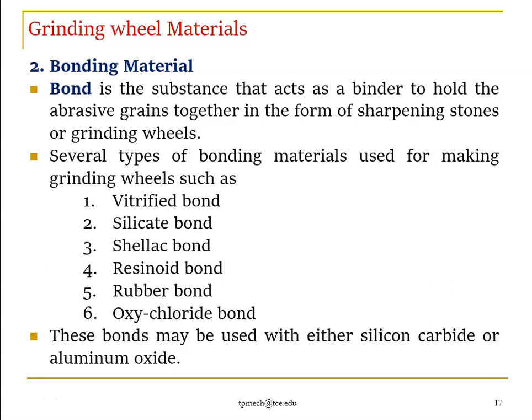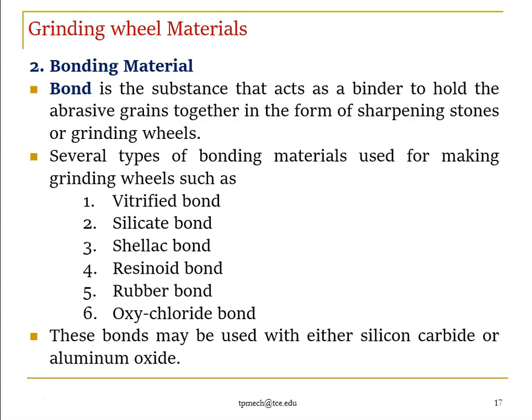It is used to bind or hold the abrasive grains together in the form of sharpening stones or grinding wheels. It is like making chapati: the powder-form atta is the abrasive particles, and assume that water is the binding material. Similarly, we have abrasive grains, so we add some bonding material to make the required shape. It may be the wheel, grinding wheel. So this is what a bond is.